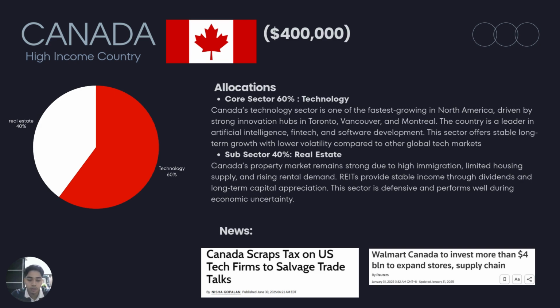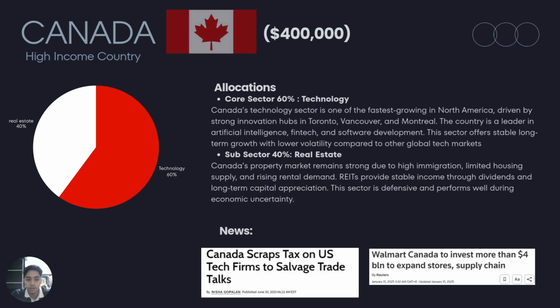And then from that 400,000, 40% will be invested in real estate. This is because it is supported by high immigration and limited housing supply. REITs provide stable income and long-term value. This blend offers steady growth with moderate risk.